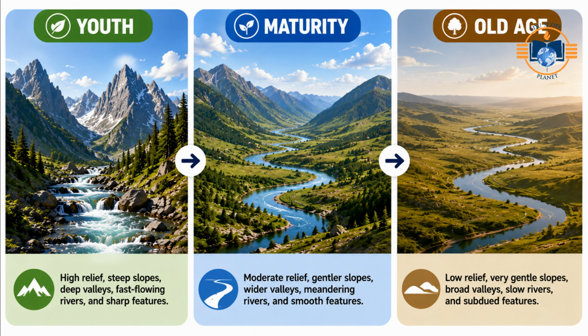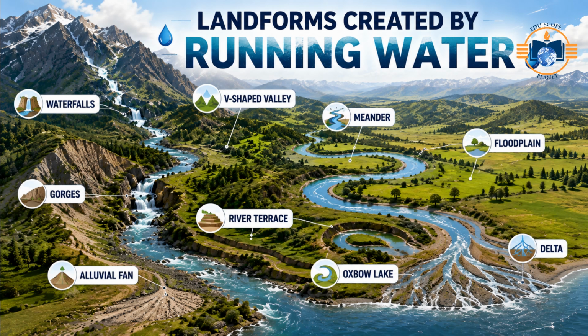Understanding landforms and their development requires examining how different environmental forces carve and shape the Earth's surface. Running water: fluvial landforms. Landforms created by running water, also known as fluvial landforms, are shaped by the processes of erosion, transportation, and deposition of sediments by rivers and streams. These landforms are dynamic, continuously evolving as water flows through various landscapes.